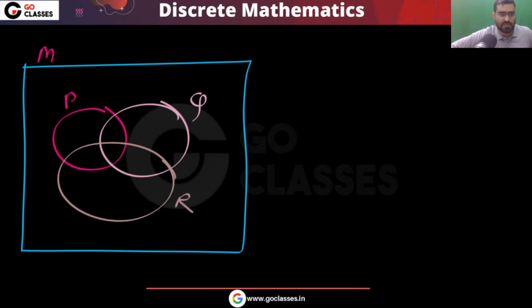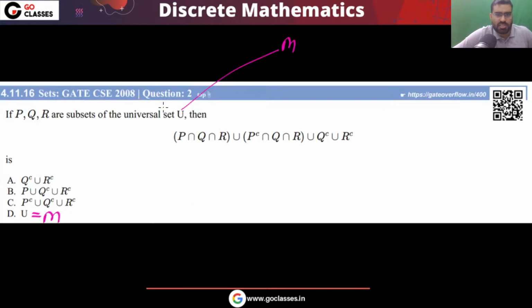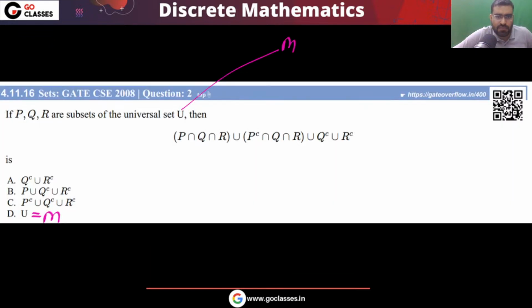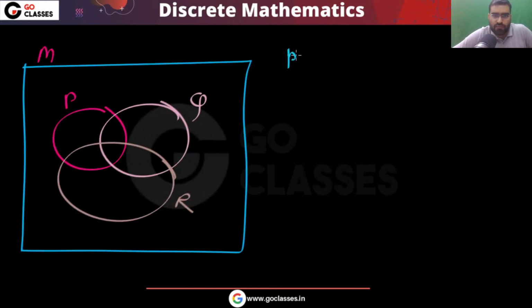So you have 3 sets. Now, what is the question asking? The question is asking this area, union this area, union this area, union this area. Okay, so let's see one by one. Very simple if you solve this question like this. First of all, P intersection Q intersection R. What is this area? Then the question is asking union.